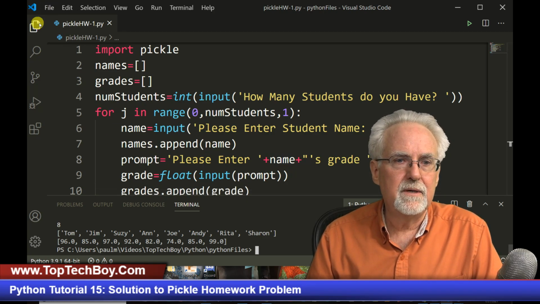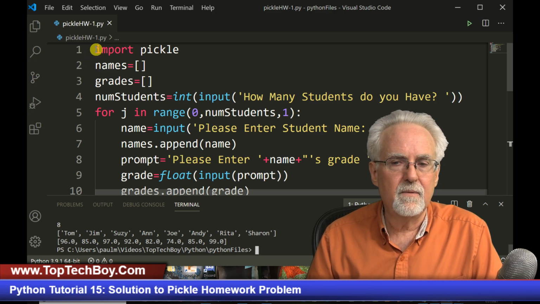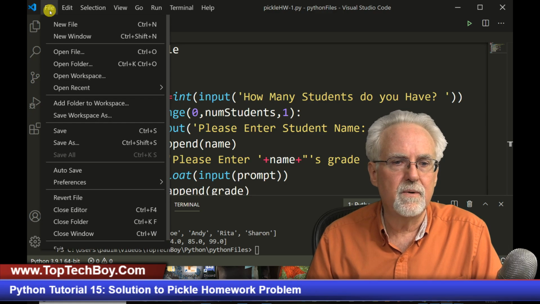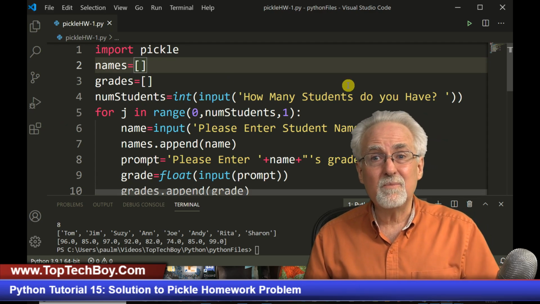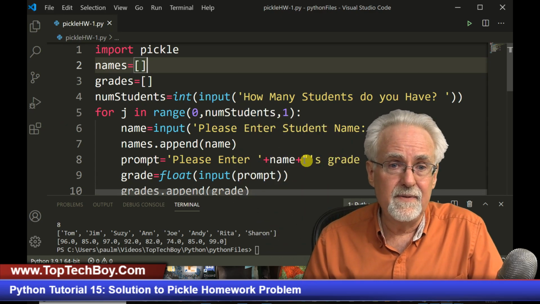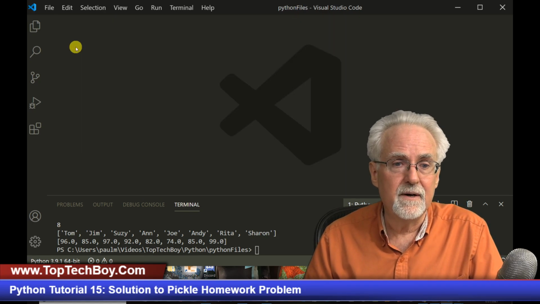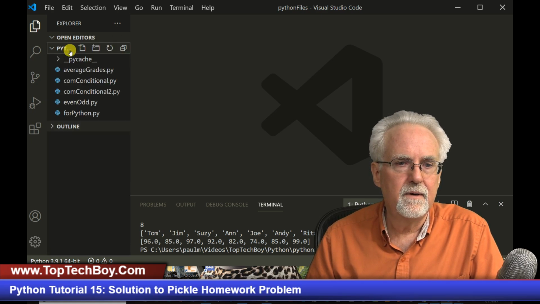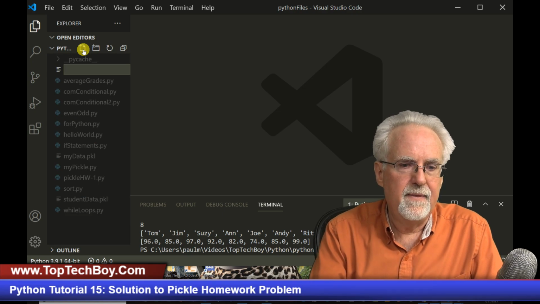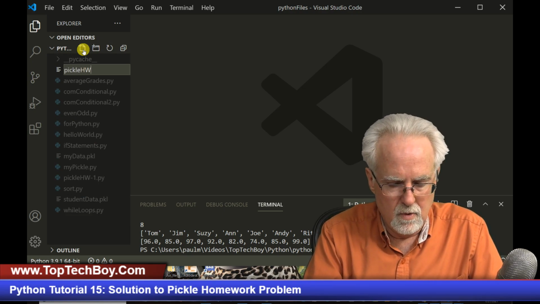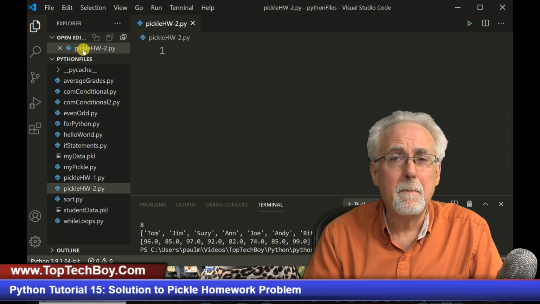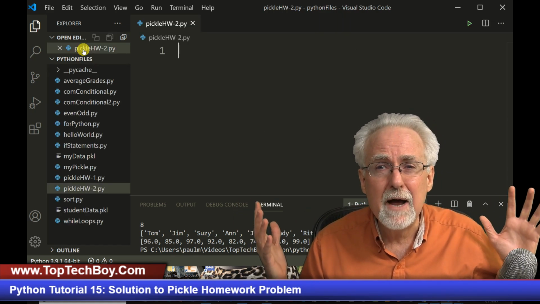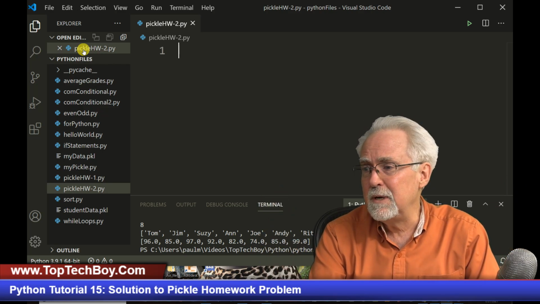And so what I am going to do is come over here, and is there anything that I really need to do here? I'm just going to start from scratch. So I will come over here and I will save this program. Plus we've already run it, so we already have a data set in there, right? So now we are going to come here in Python files, and now we will create a new one, and this one is going to be called pickle homework-2.py. Boom! Fresh new Python program sitting there ready to be written.